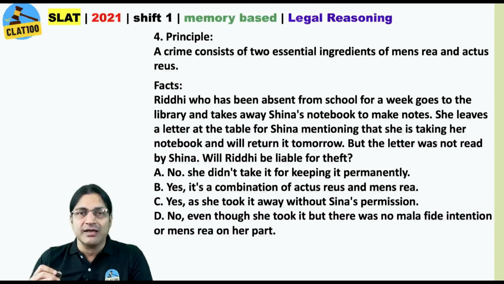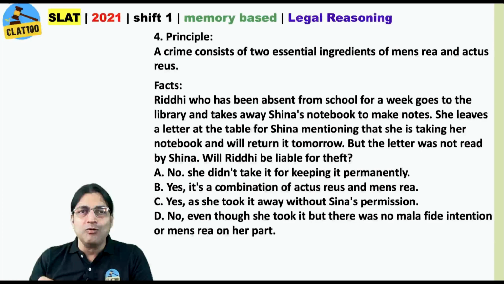Will Riddhi be liable for theft? Actus reus was there. Was there any mens rea? Was there any mental element? Did she intend to steal it? No, she didn't. You know the answer has to start with no. So do not even read options B and C because these 2 options start with yes.